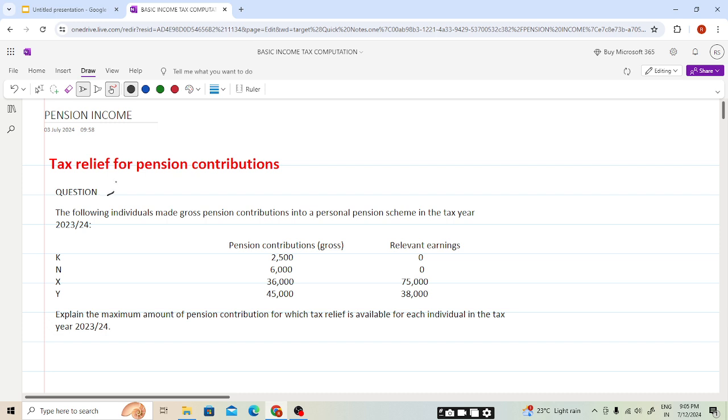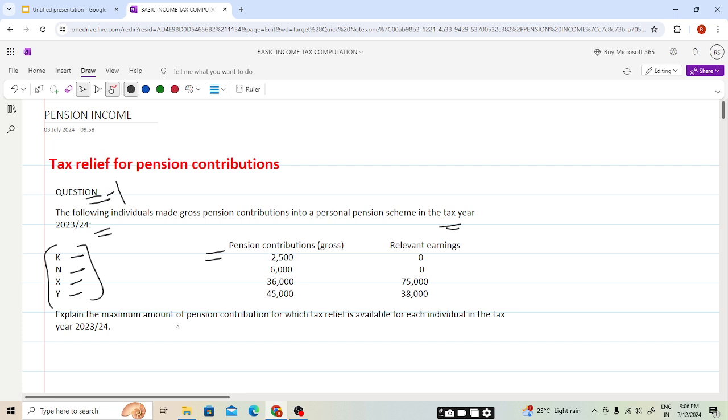Tax relief for pension contribution. First we'll be seeing the maximum amount, then we'll be seeing the method of obtaining the tax relief. So students, in question number 1, the following individuals made gross pension contributions into personal pension schemes in the tax year 23-24: X, N, Y, K, N, X and Y. These are the individuals who have contributed to pension schemes.